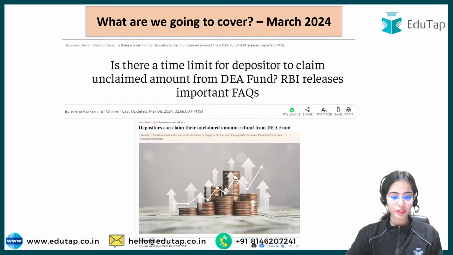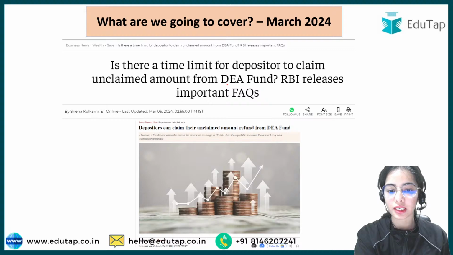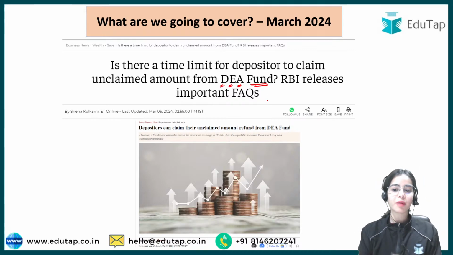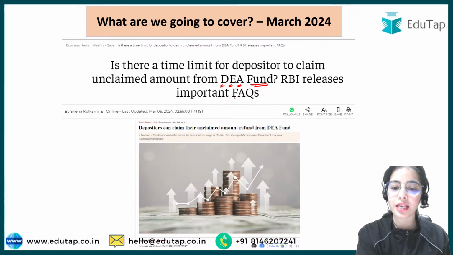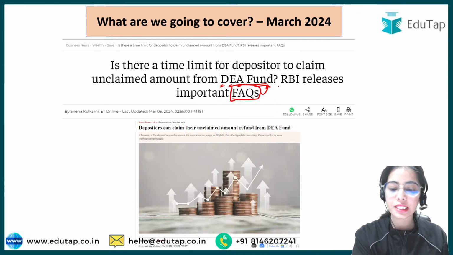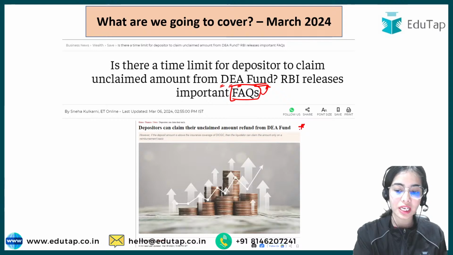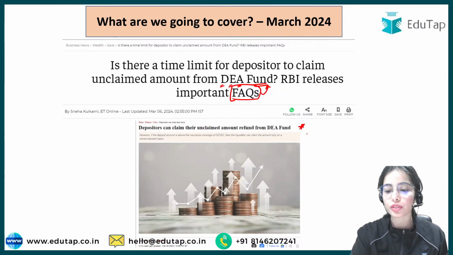Today we are going to discuss a very important topic regarding the DEA fund, that is the Depositors Education and Awareness Fund. The Reserve Bank of India has recently released the FAQs regarding this fund scheme that we are going to discuss today, and we are also going to discuss the DICGC in depth.